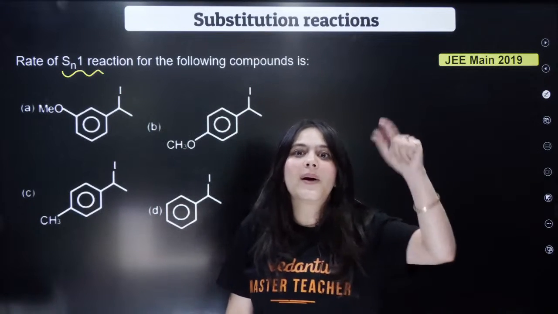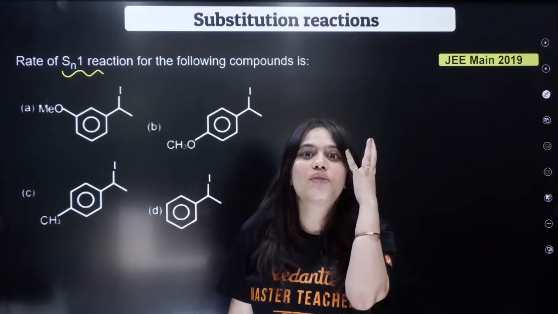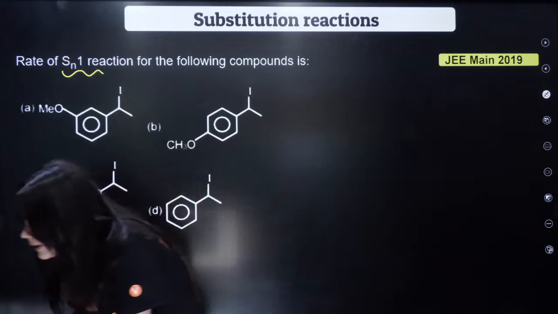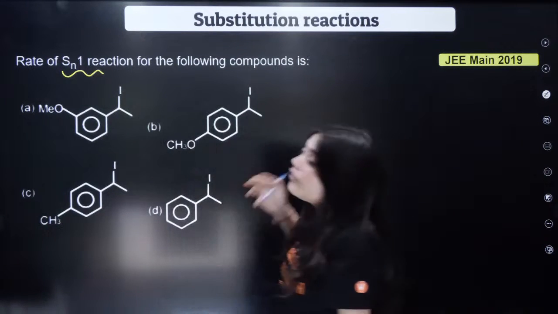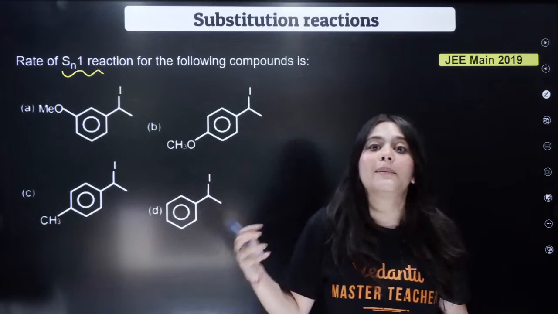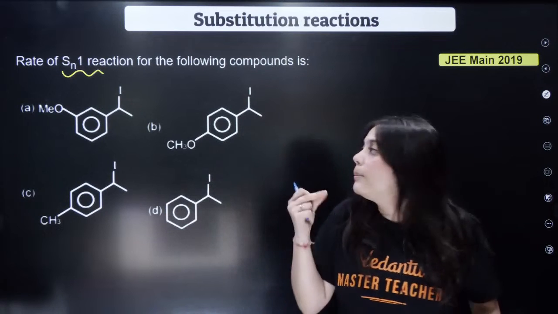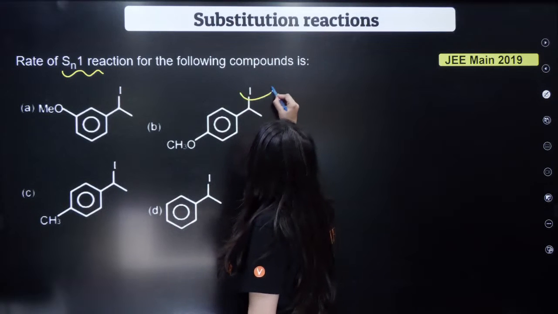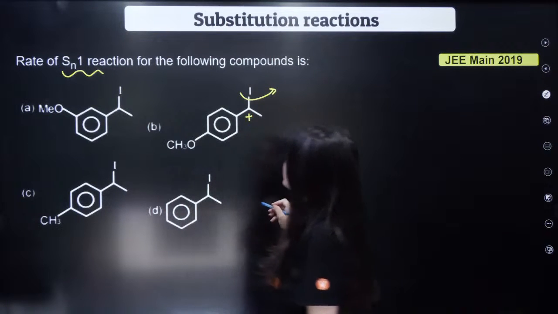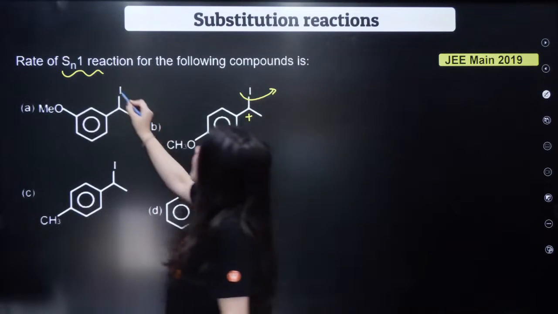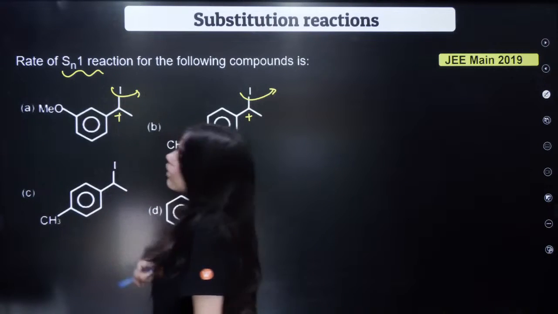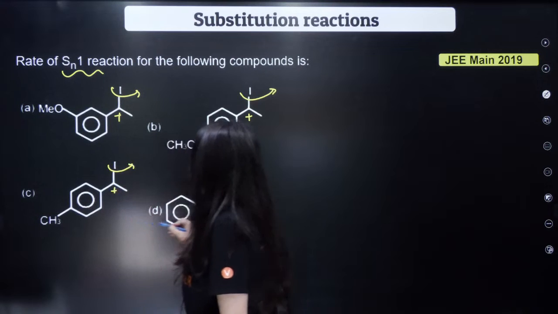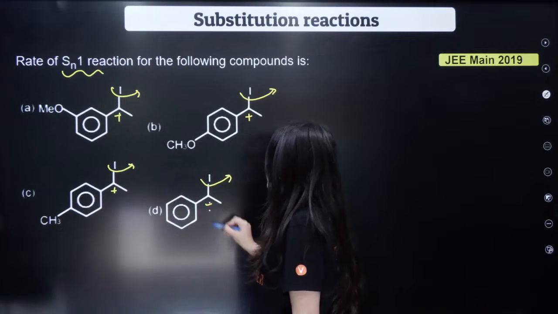Again, what we're talking about is SN1, which means formation of carbocations. Try to answer this question for me, everybody. Where will the formation of carbocation be easier? Here once again, can you see when this iodine leaves, it will leave behind a positive charge here.